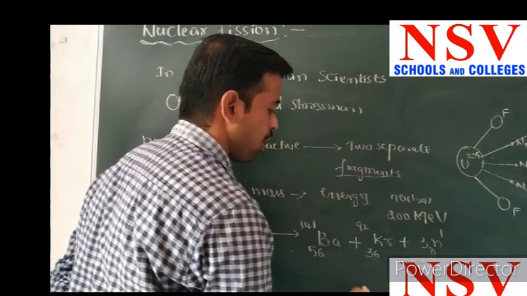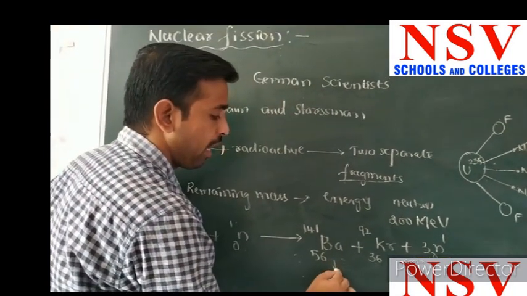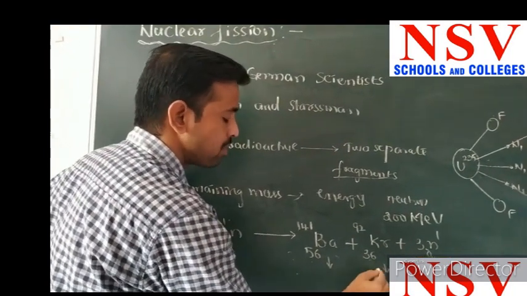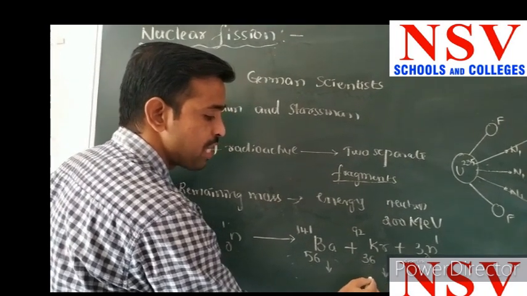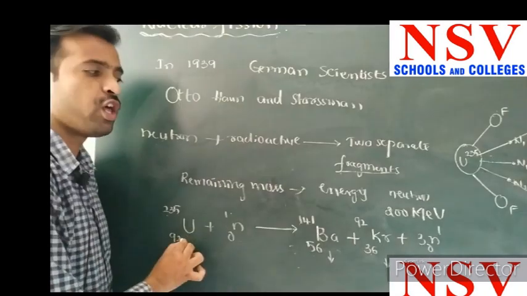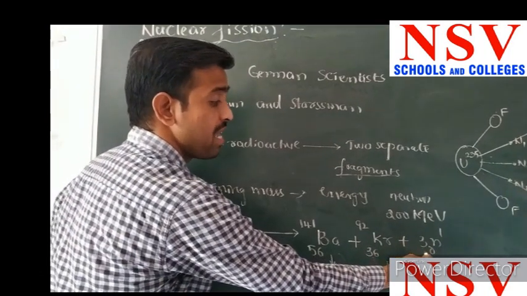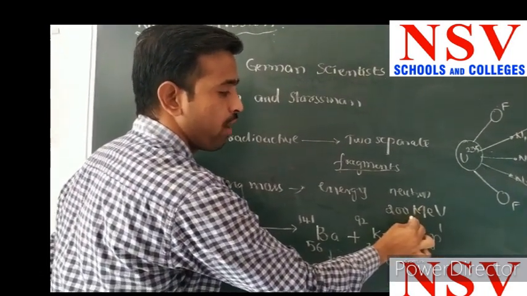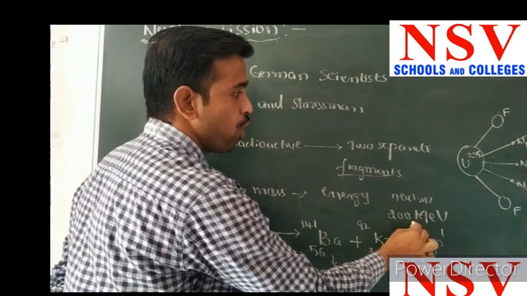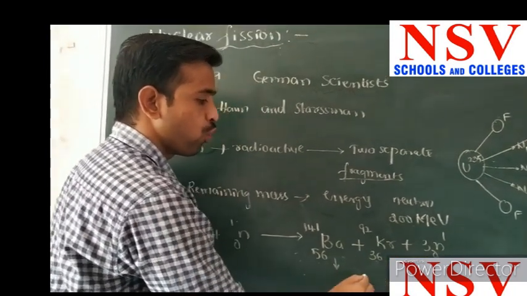In this case, look here, these two are lighter nuclei, meaning their mass is always less than that of the radioactive element, and the neutrons' energy is approximately 200 mega electron volts. Okay, this one is about nuclear fission.